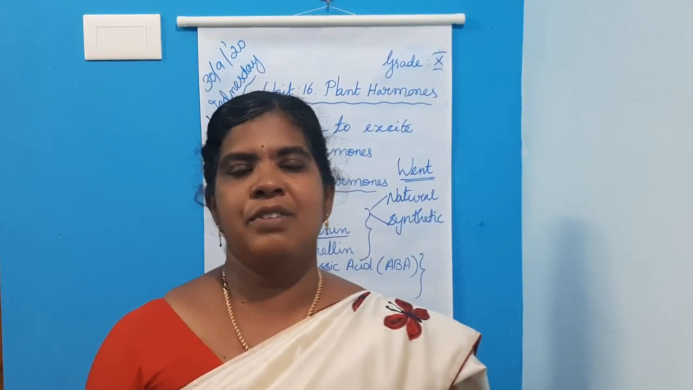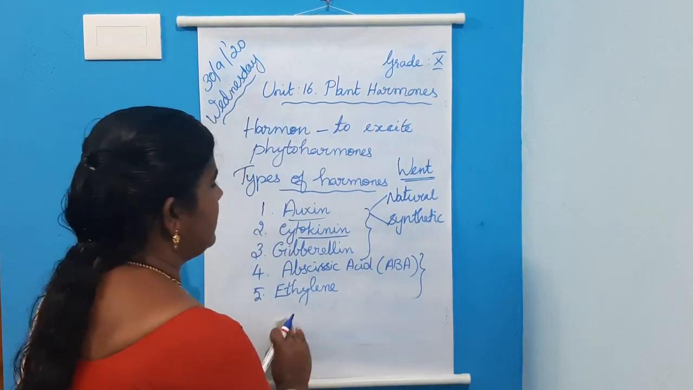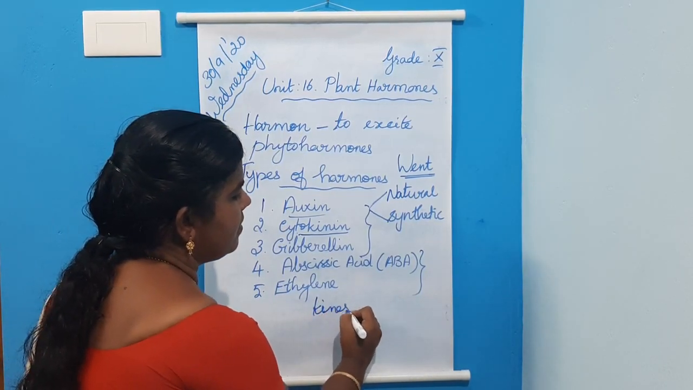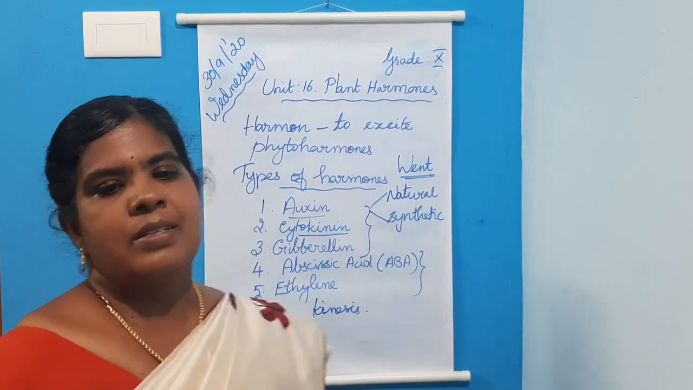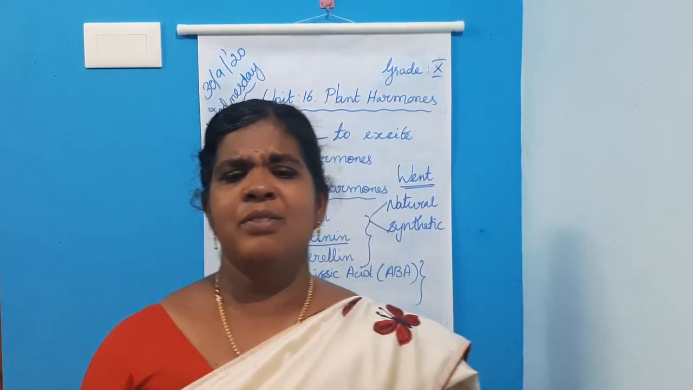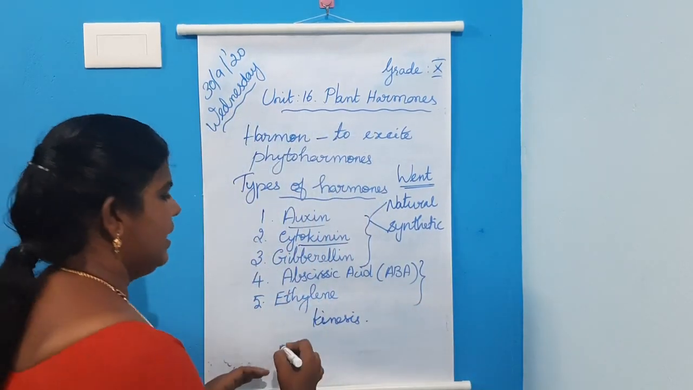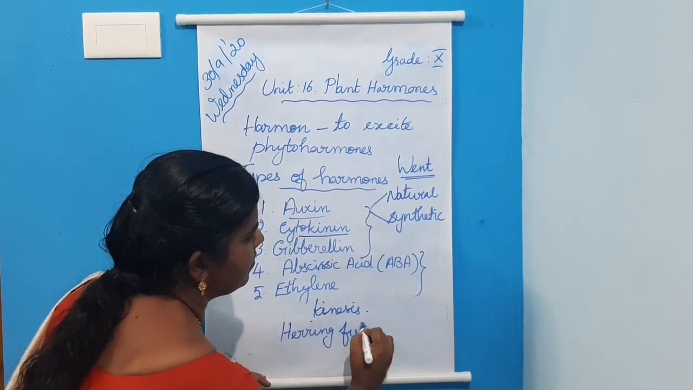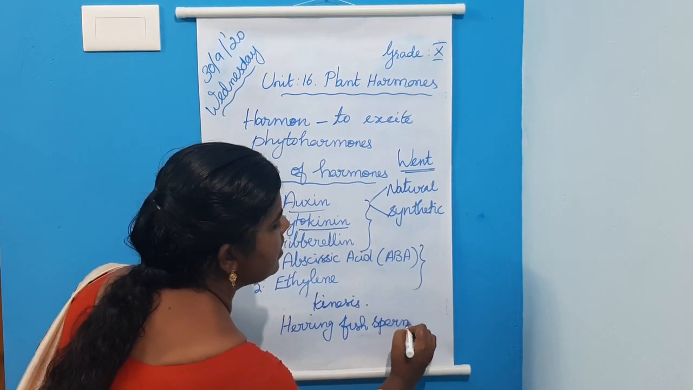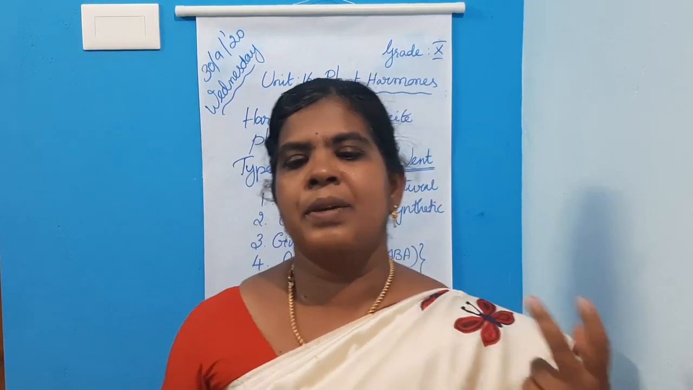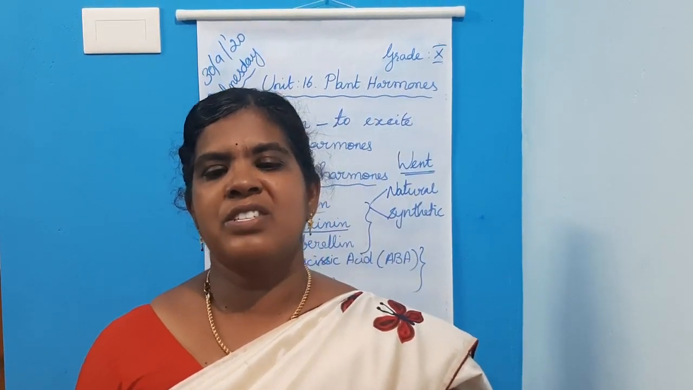That means cell division. From the name itself we come to know this hormone promotes cell division. Cytokinin promotes cell division. It was first isolated from herring fish sperm.